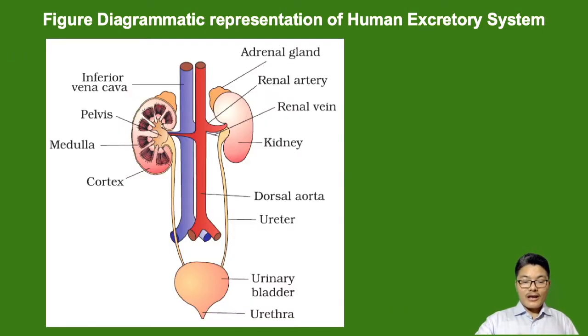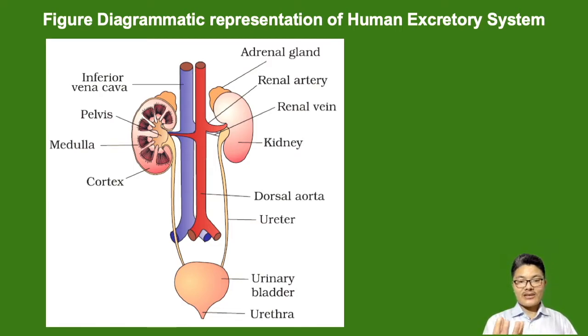Now let's see another image showing the same human excretory system. Over here a few parts are shown. This kidney is cut, showing the longitudinal, vertical section of the kidney, and in it we are able to observe the outermost region of the kidney called the renal cortex, or cortex. Inside the renal cortex we have the medulla, and in the innermost part we have the pelvis.